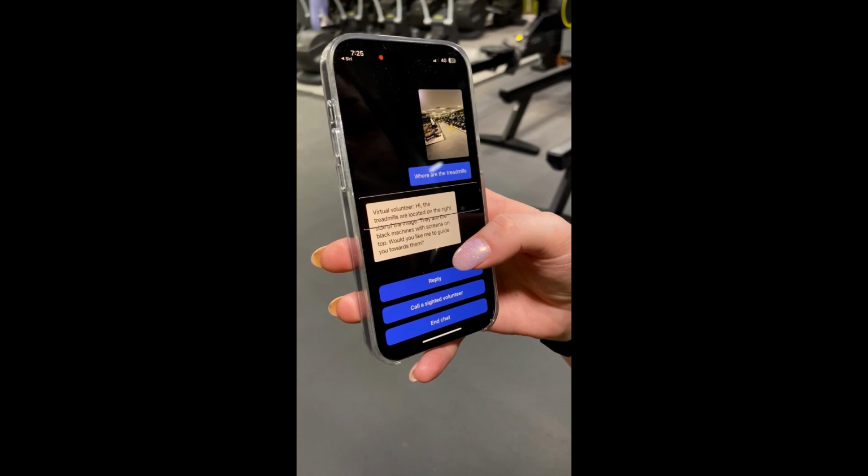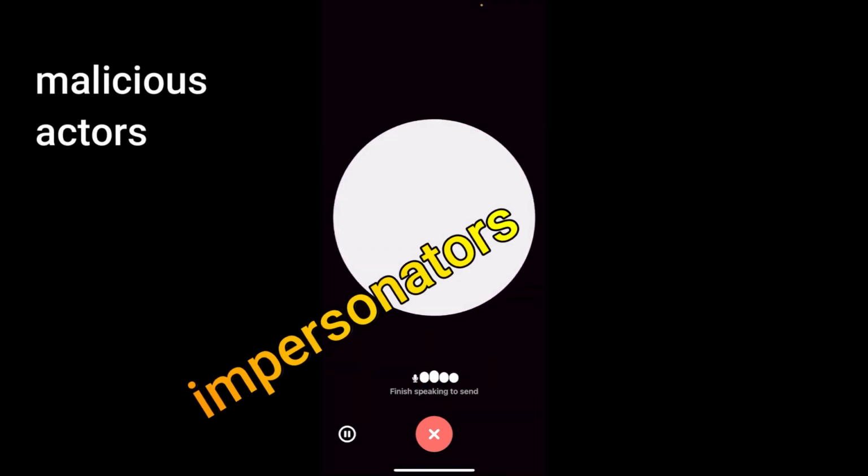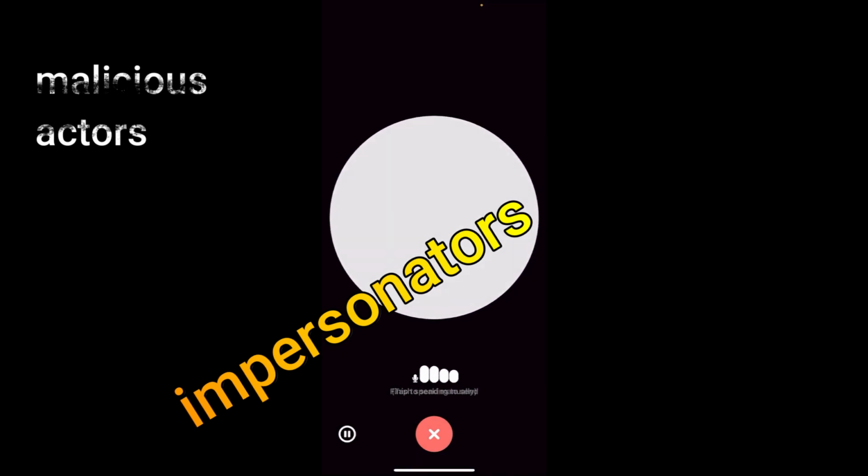There are also safety concerns with the new voice technology. Because they have a model that can create synthetic voices, there are potential risks for malicious actors and impersonators. Such systems can be used to commit fraud or other kinds of crimes.